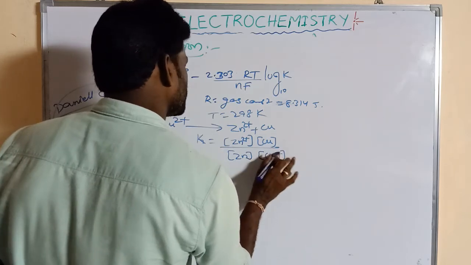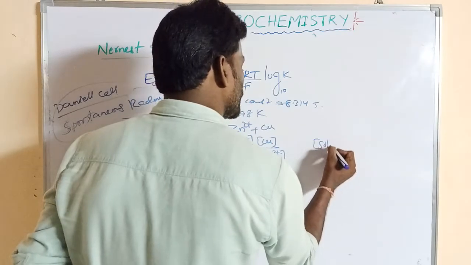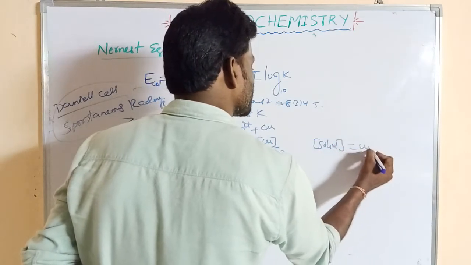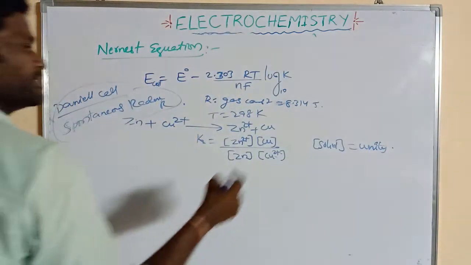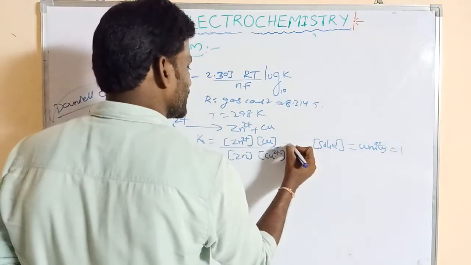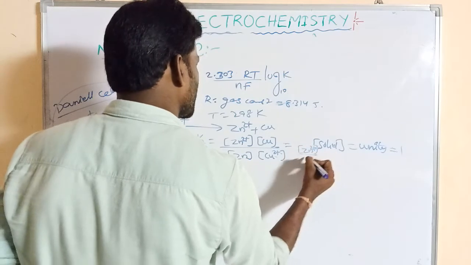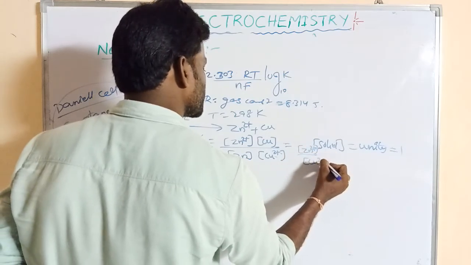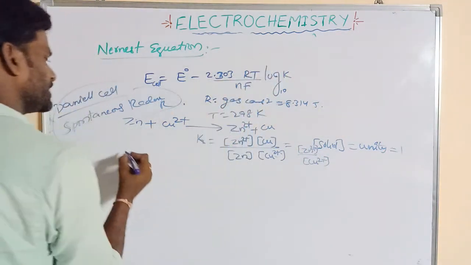Now we know that the concentration of a solid substance is equal to unity, 1. So that means K is equal to how much? The concentration of Zn2+ by the concentration of Cu2+. So now this can be substituted in this equation.